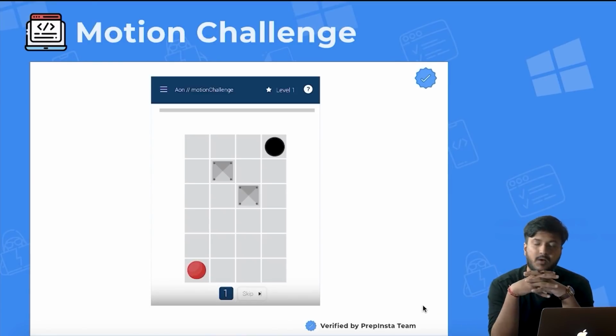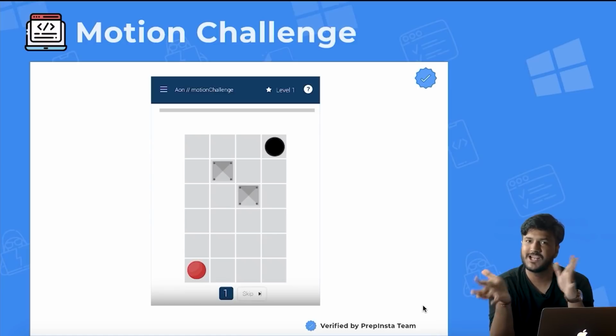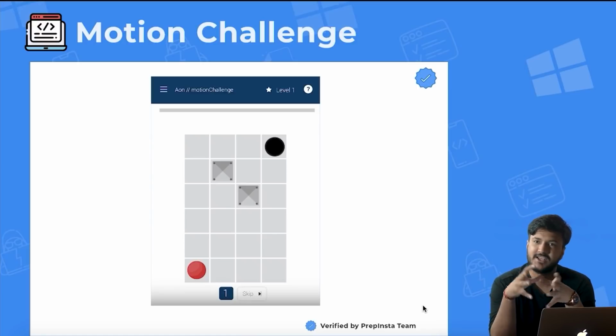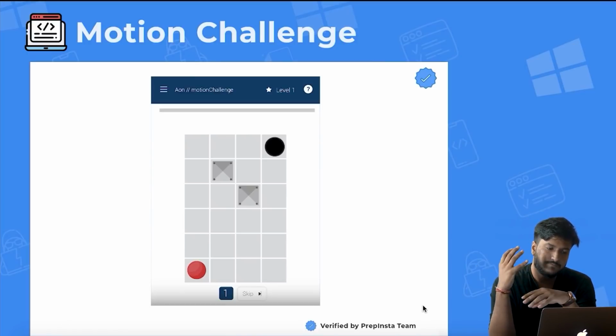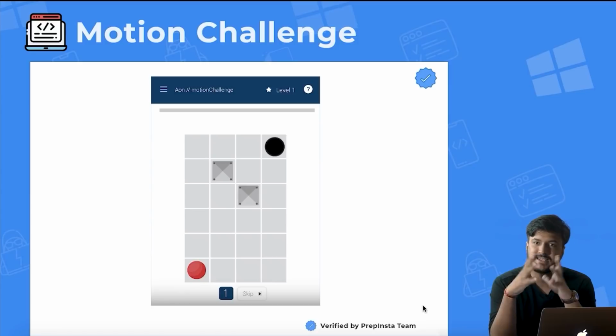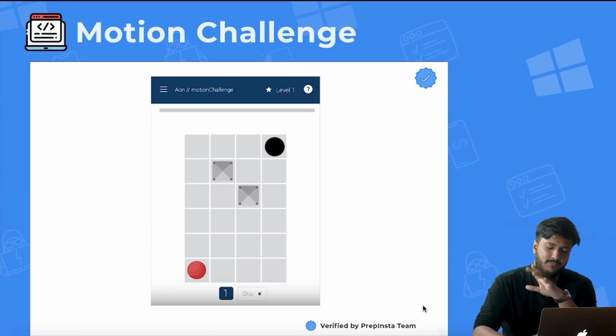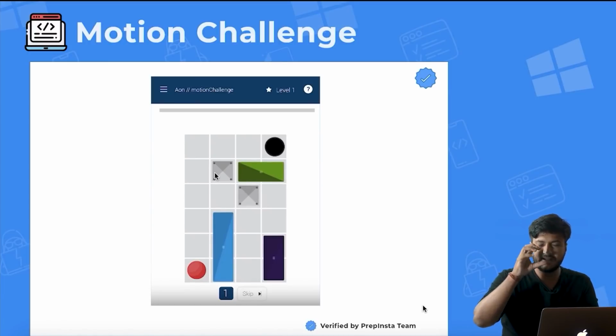Okay, so the last one here would be the motion challenge, not the last one for this video at least. There are 24 different games, as all of us know. So the motion challenge essentially is, as you can see on the screen side by side, like a maze. There is a red color ball, and then there's a hole which is represented by a black color spot. You have to make sure that the red ball reaches the black hole.